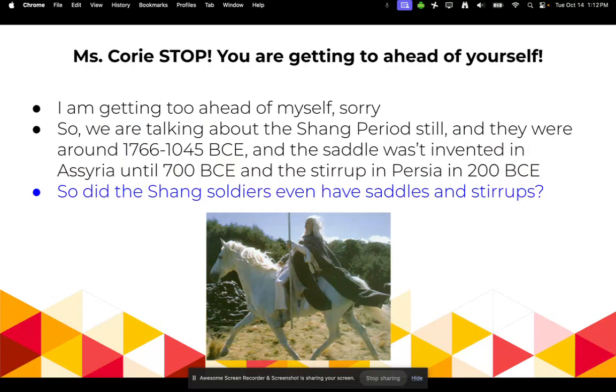So we're talking about the Shang period still, and they were from around, again, 1766 to 1045 BCE, and the saddle wasn't even invented until 700 BCE, and the stirrup not until 200 BCE. So this Shang dynasty didn't even have saddles and stirrups at this time.